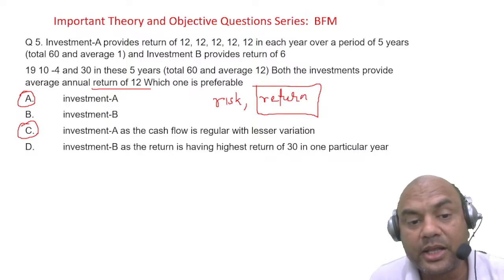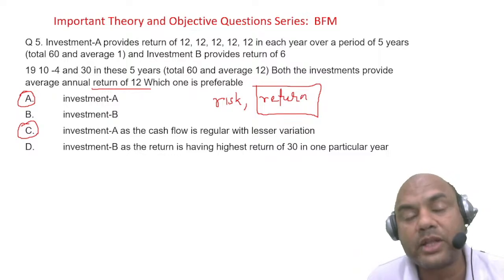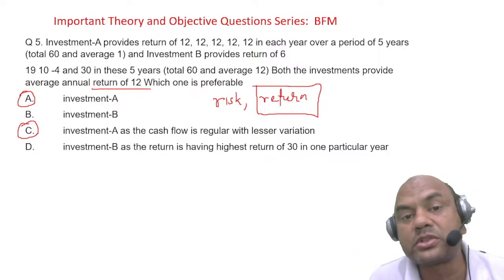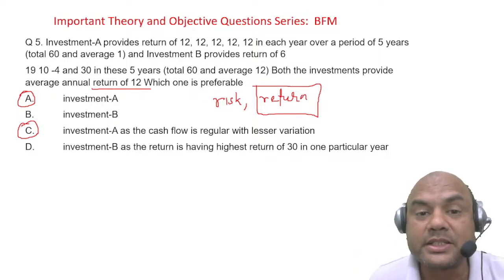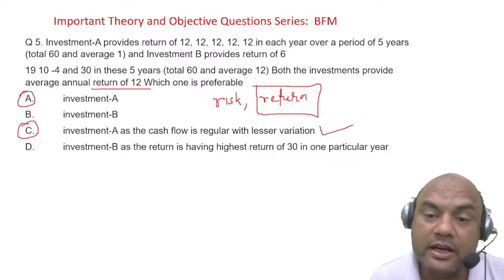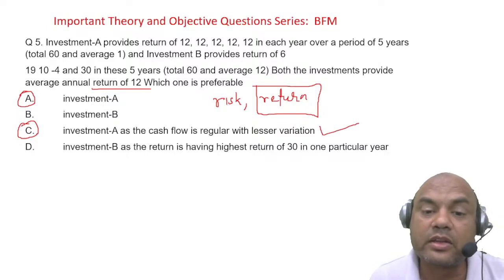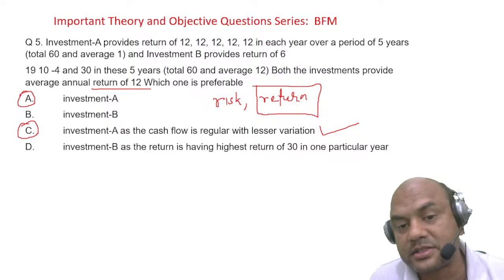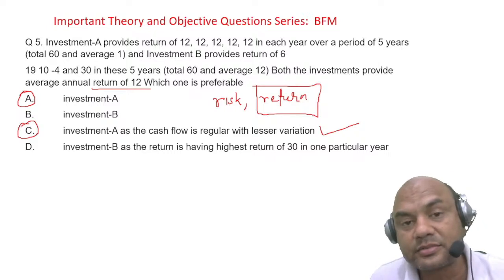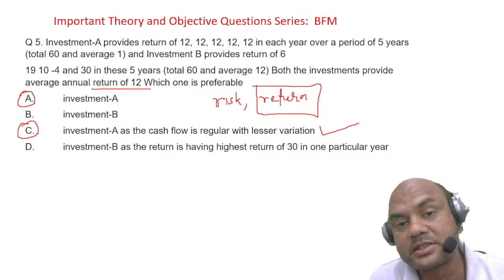Investment A, as the cash flow is regular. Whenever you get such questions, you must always choose the answer with explanations. So this is the right answer, as the regular cash flow with lesser variations, right? In fact, it is zero variation.